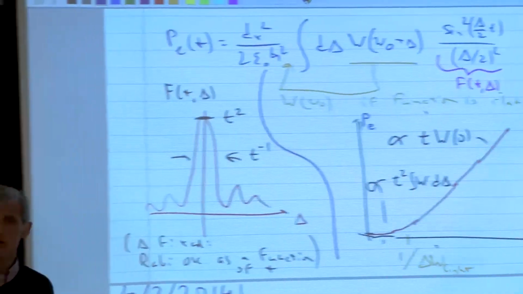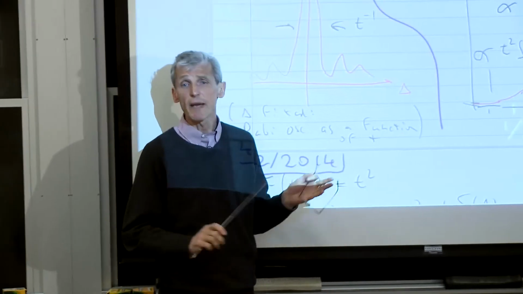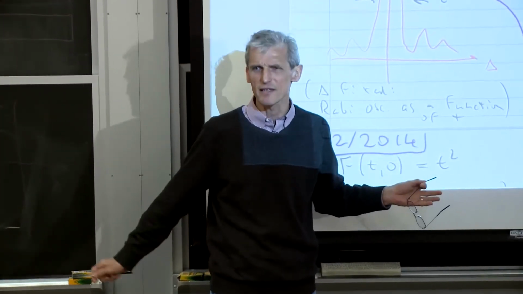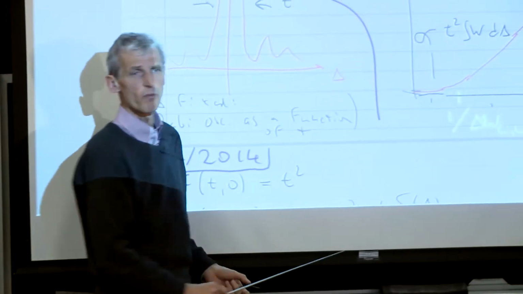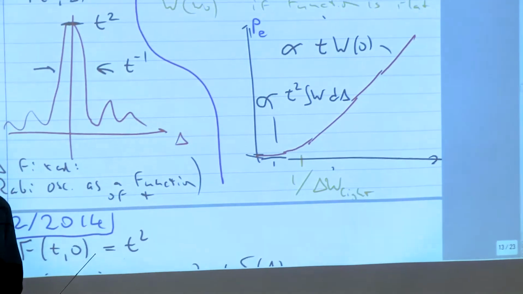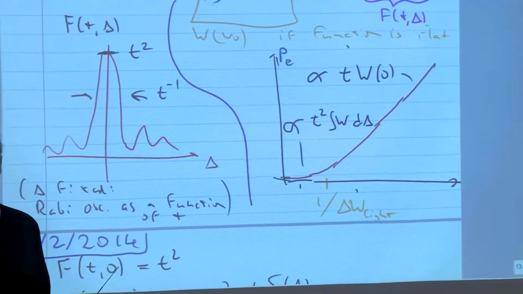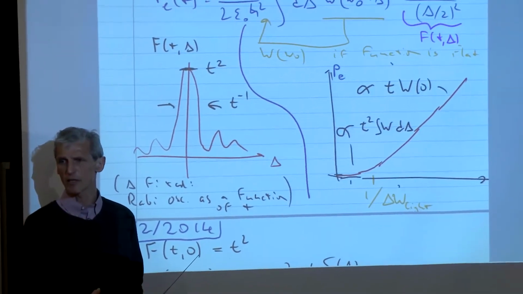So a lot of people get confused. I see that often in part 3 oral exams, that no matter what your spectral bandwidth is, unless it's infinite, but let's not discuss the pathological case, for any broadband light, at short times, the system evolves as t squared, and t squared is the hallmark of coherent time evolution. The amplitude goes with t, the probability goes with t squared.